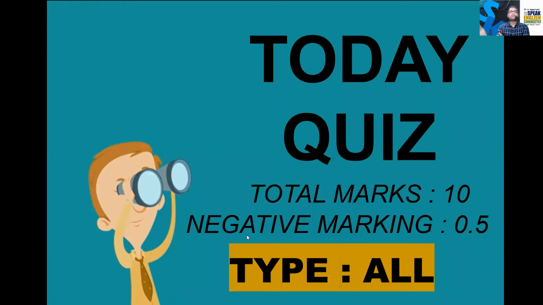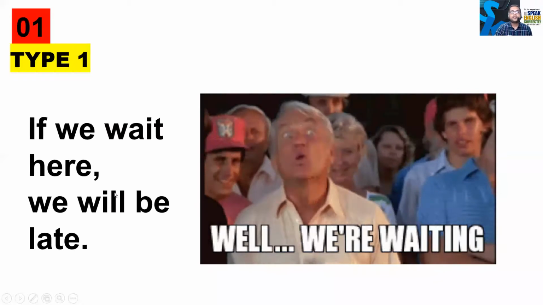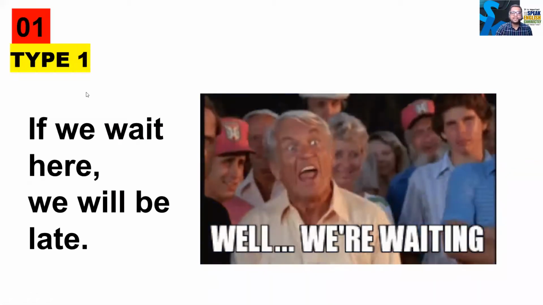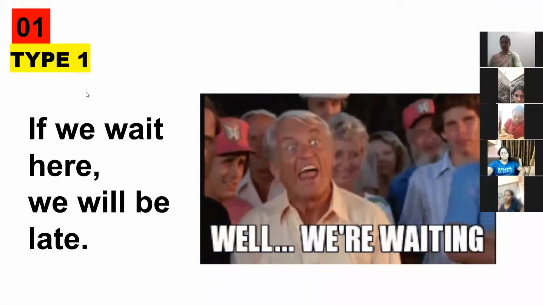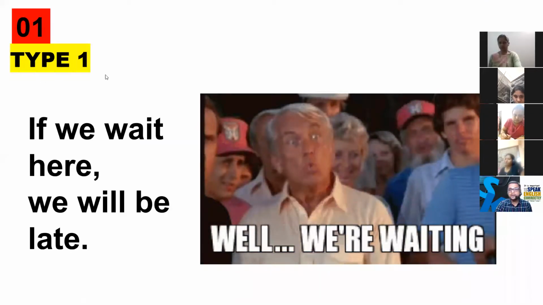Okay, let's go ahead. The first sentence, and please don't discuss and don't use the chat option. So now here we go with the first question. The type is written above, type is 1.